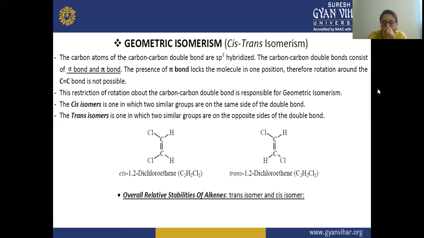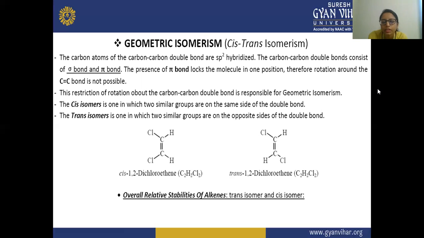Geometric isomers are also known as cis and trans isomers. The cis isomer is one in which two similar groups are on the same side of the double bond. So here you can see the cis. In case of cis, the example given is 1,2-dichloroethene. The chloro groups are on the same side of the molecule, and the hydrogens are on the other side of the molecule. So these are the cis isomers.